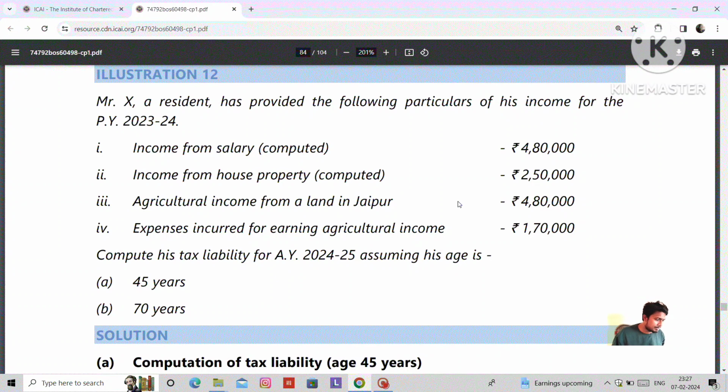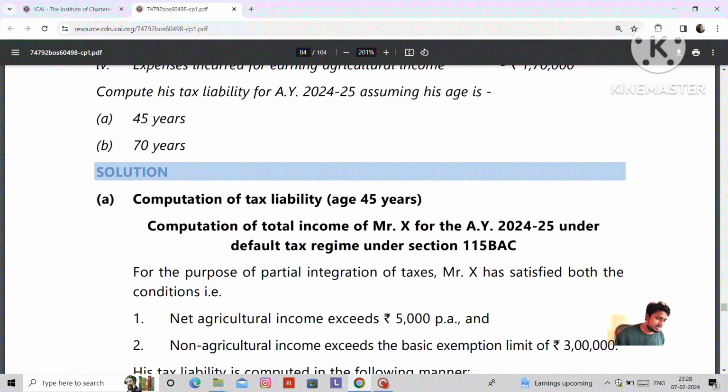Next, income from house property, computed. There is a process: gross annual value minus municipal taxes, standard deduction, 24A, 24B. After all that, he gets income from house property of 2,50,000.